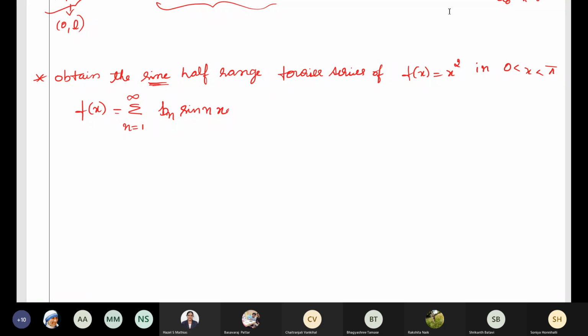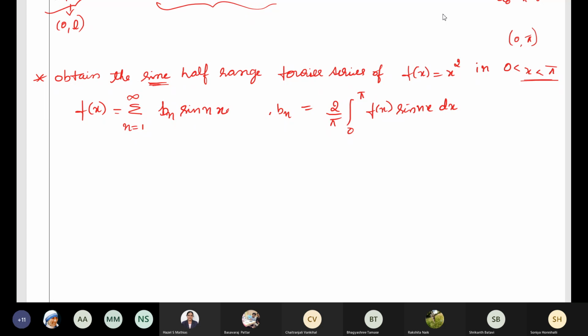As it is specifically mentioned, we need to use the sine half range. We need to get the sine half range Fourier series. Sine half range Fourier series is obtained by f of x equal to summation n equal to 1 to infinity bn sine nx. What is the formula of bn? Bn is 2 by pi integral 0 to pi f of x sine nx dx. You need to be careful here, the interval is 0 to pi, so you need to put the formula according to that.